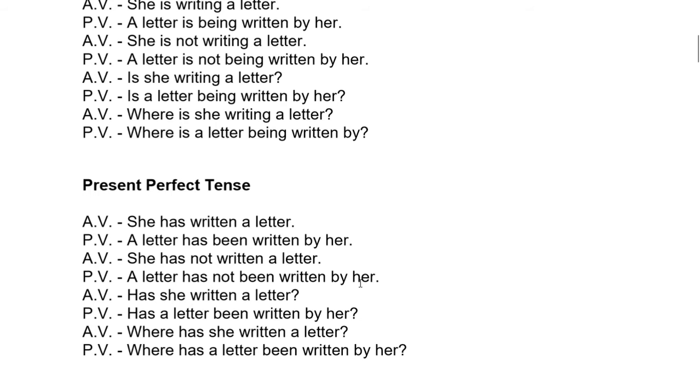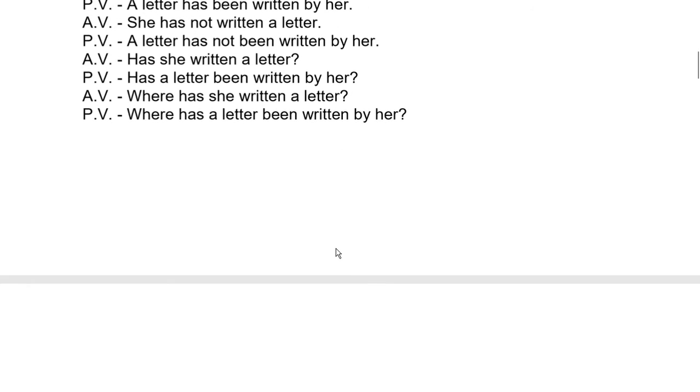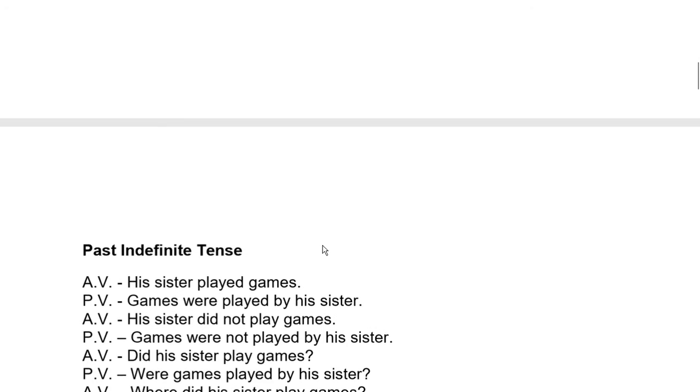Present perfect. Use of has been or have been. She has written a letter. A letter has been written by her. Present perfect continuous tense has no passive voice.